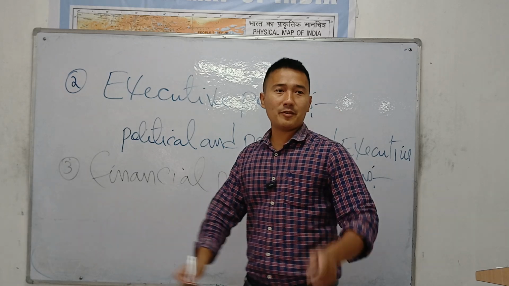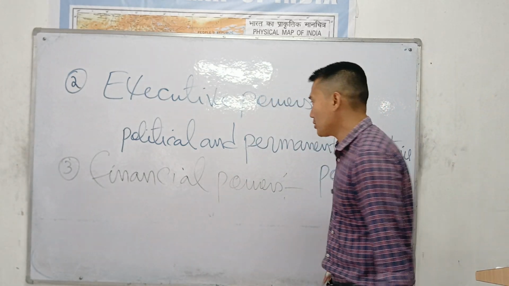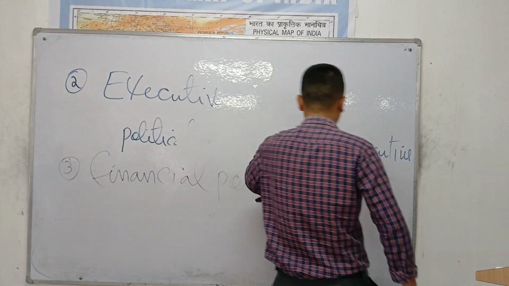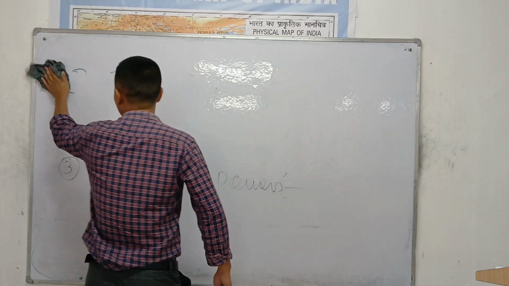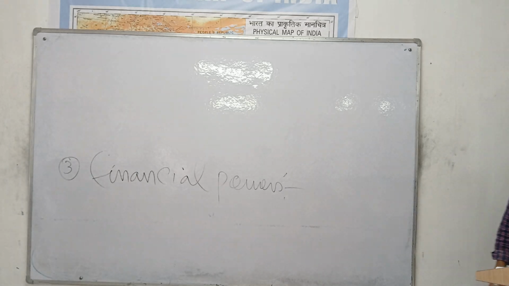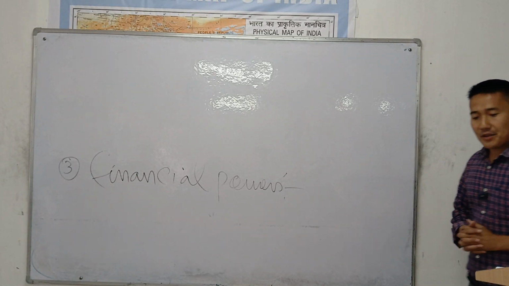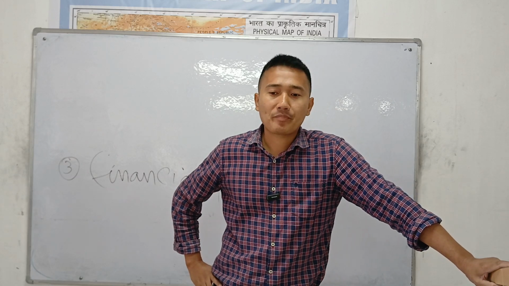Financial powers of the Parliament of India. I will discuss it together, both Lok Sabha and Rajya Sabha together. Okay, I'm discussing today. Financial power means money power, right? Money power. We all need money, starting from rupees 1. From rupees 1 in terms of millions, billions, and trillions, we all need money.